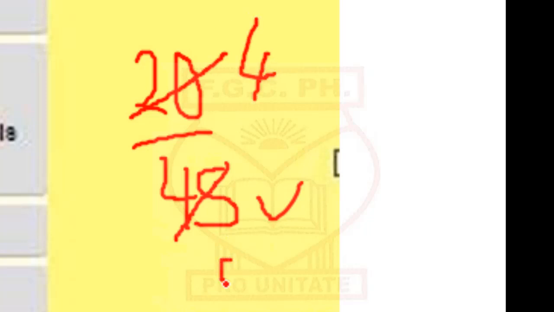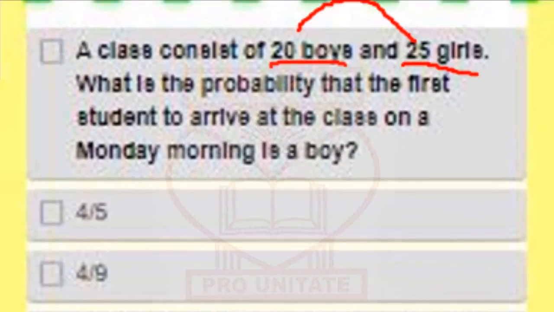So the addition of 20 and 25 will be 45. When you strike this out, you have 5 dividing both of them, and that should be 4/9. And so that's it. We got 4/9, and that's this. So our answer is 4/9.